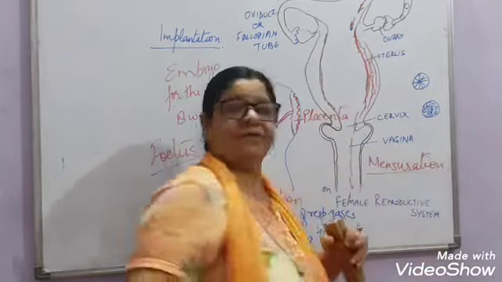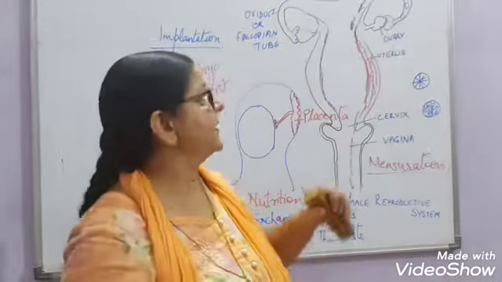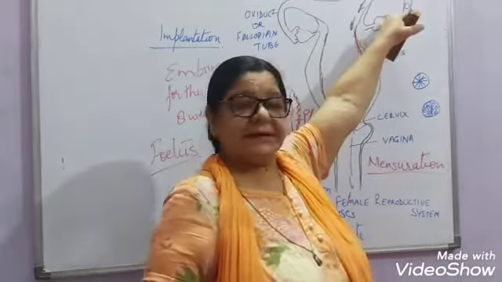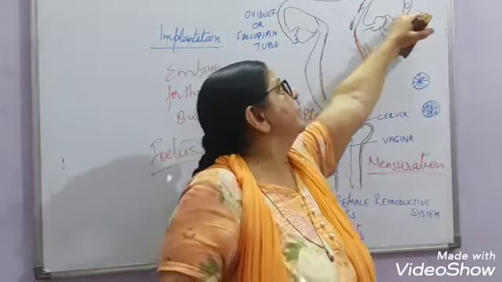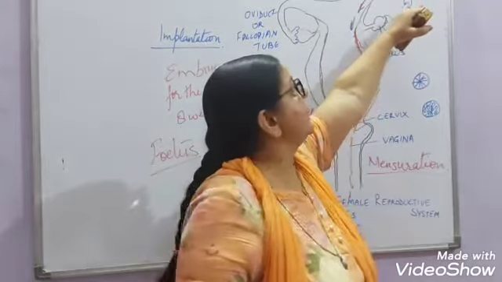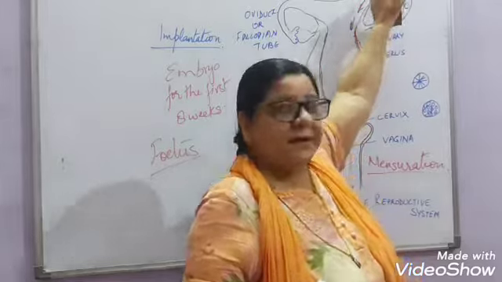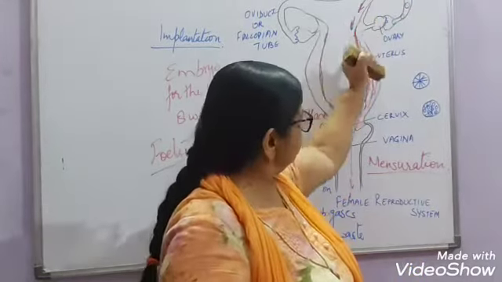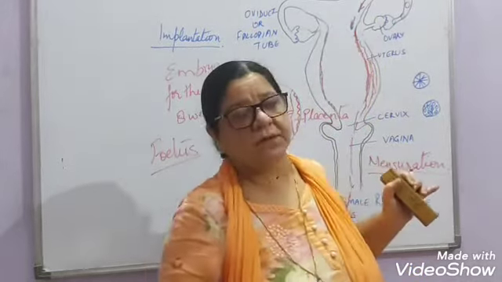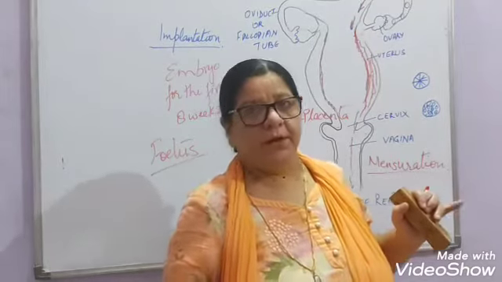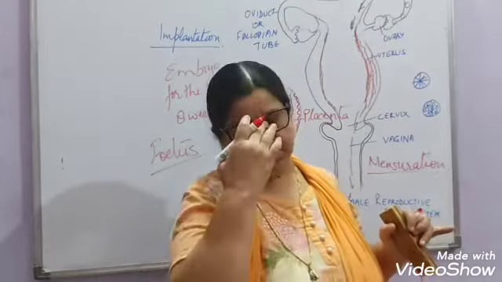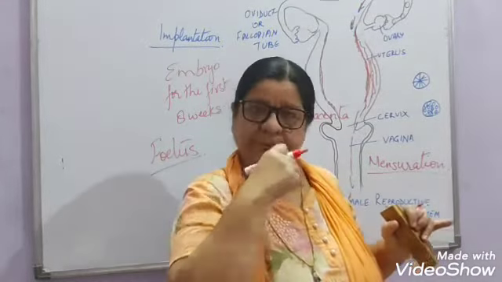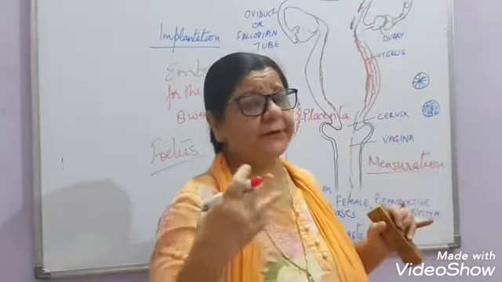It occurs after every 28 days. First 14 days it will take after the ovulation to reach here, and then if it does not get fertilized, it takes another 14 days to travel through the uterus and then pass out of the body. So this complete cycle continues up to a certain age.